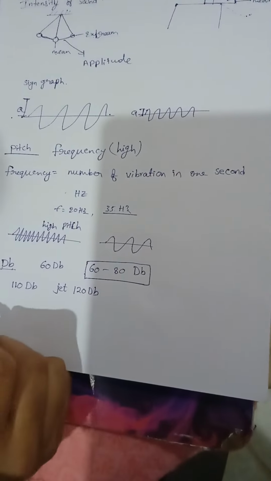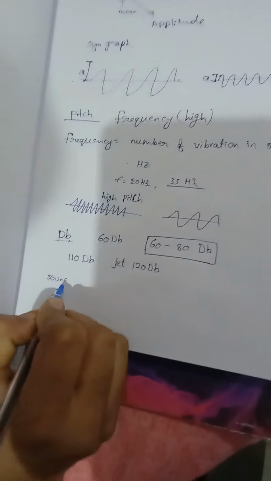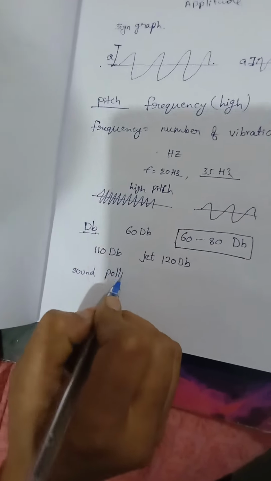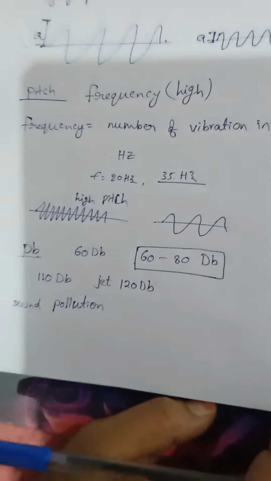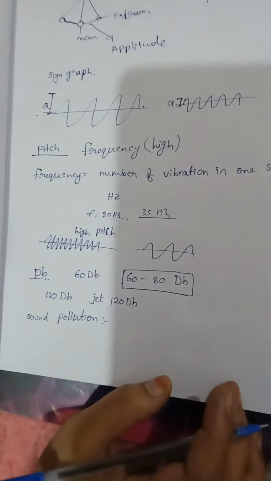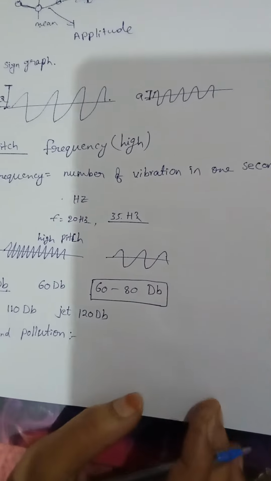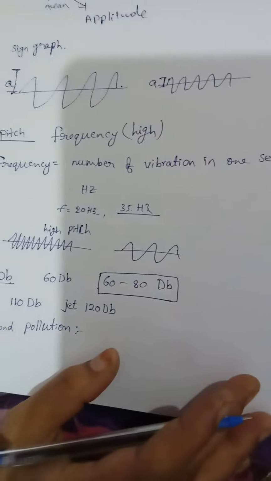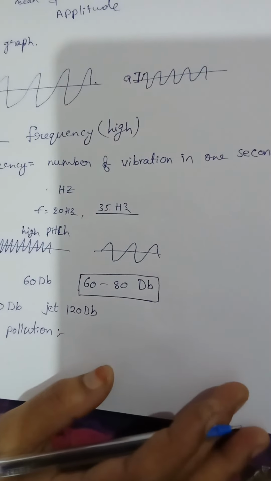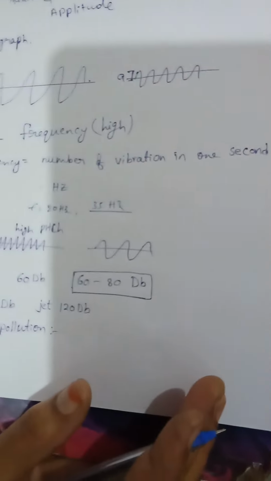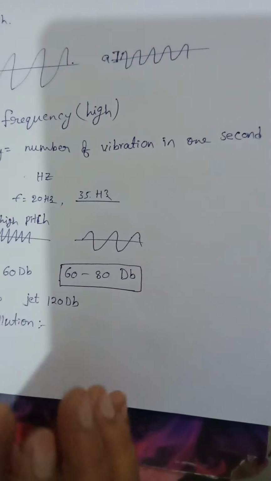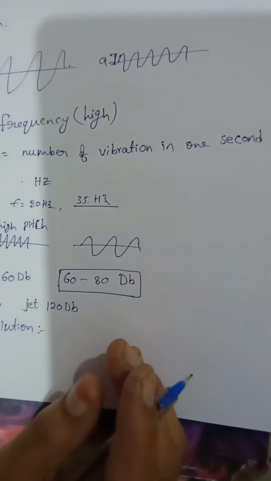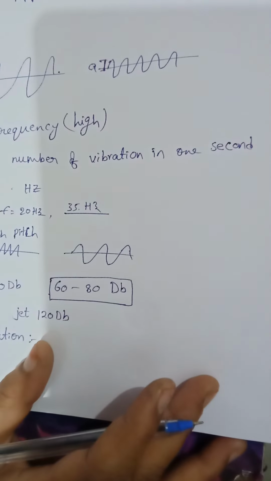How does sound pollution happen? How to reduce sound pollution? We see sound pollution most probably at traffic signals. So many vehicles are there and produce different types of noises, and also industries, newly constructed buildings. These all produce more sound and create sound pollution.